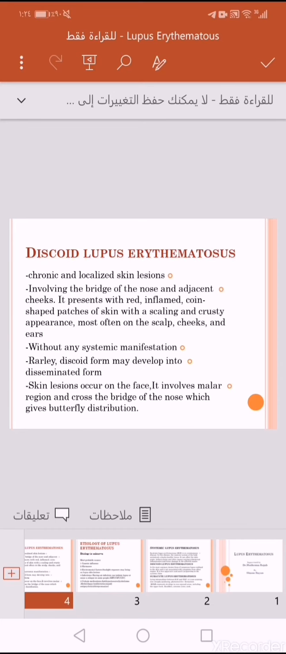Discoid lupus erythematosus is a chronic and localized skin lesion involving the bridge of the nose and adjacent cheeks. It presents with red inflamed cone-shaped patches of skin with a scaling and crusty appearance, most often on the scalp, cheeks, and ears, without any systemic manifestation. As we said, it is confined to the skin only. Rarely, the discoid form may develop into the disseminated form.